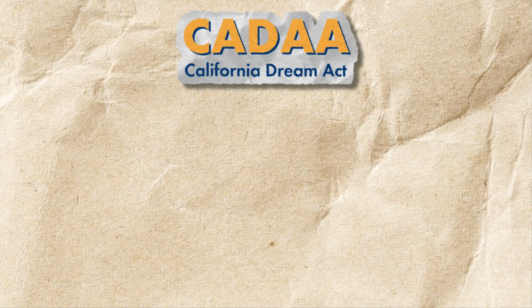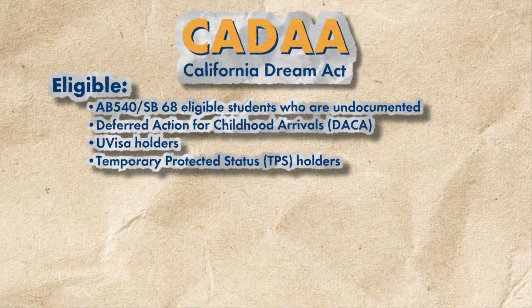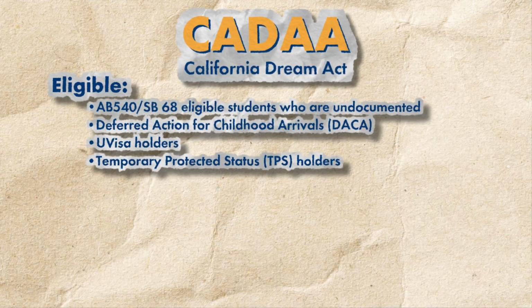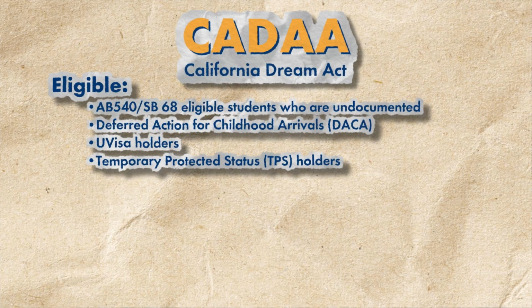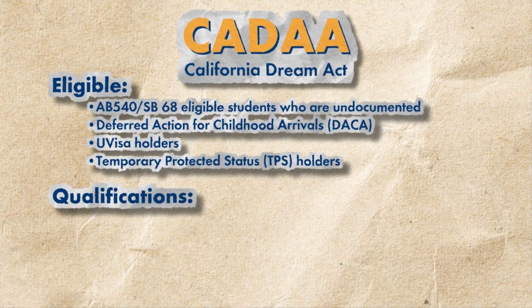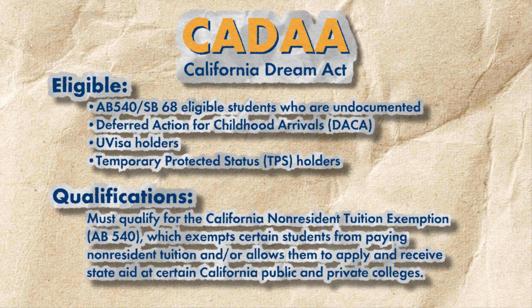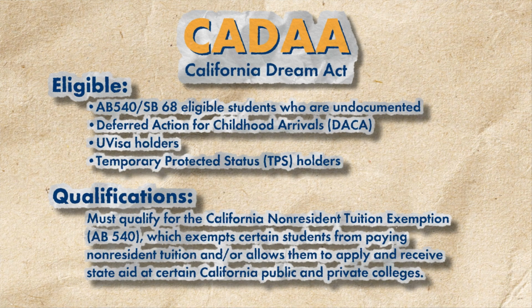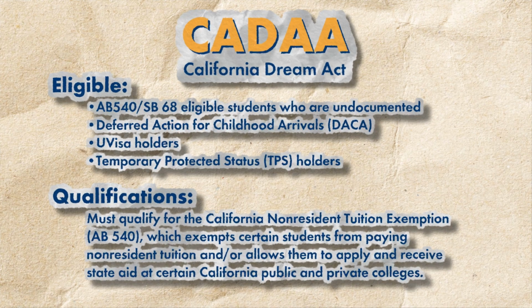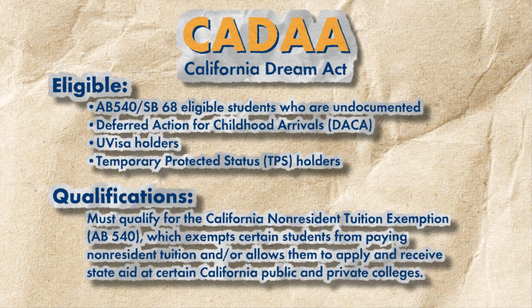The CADA allows eligible AB 540, SB 68 eligible students who are undocumented, documented, U visa holders, or temporary protected status holders to receive state financial aid. Students must qualify for the California Non-Resident Tuition Exemption, commonly known as AB 540, which exempts certain students from paying non-resident tuition and/or allows them to apply and receive state aid at certain California public and private colleges.